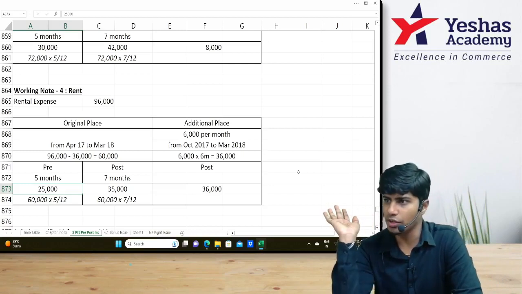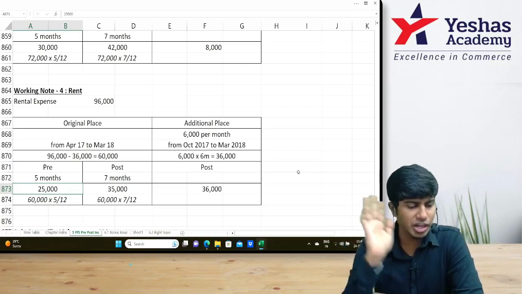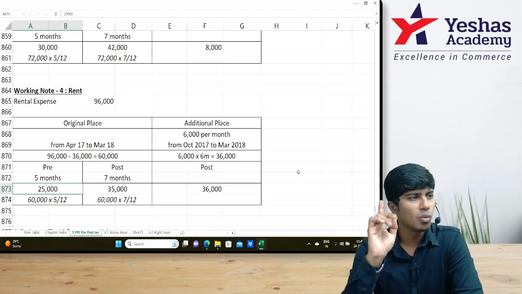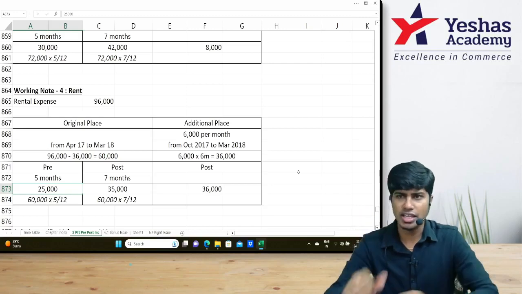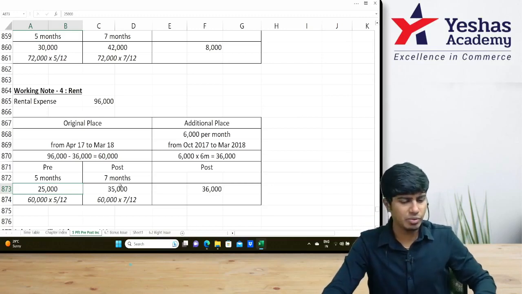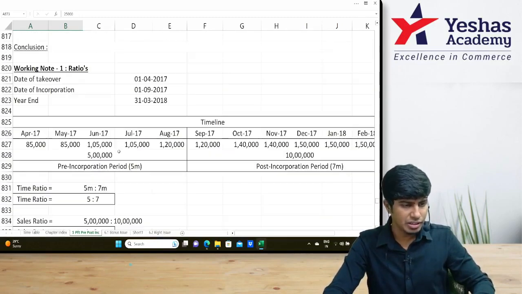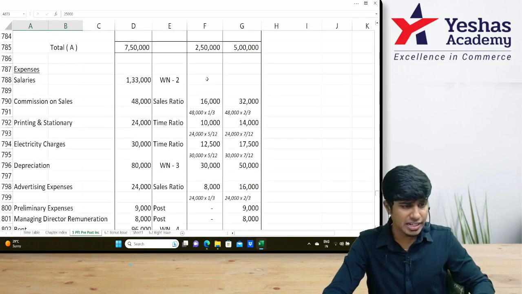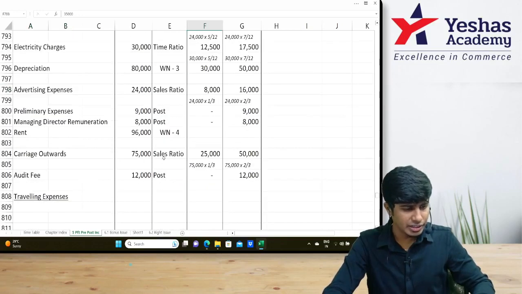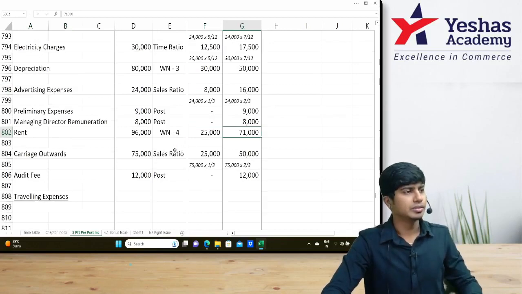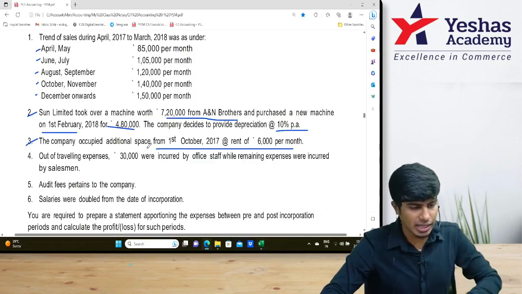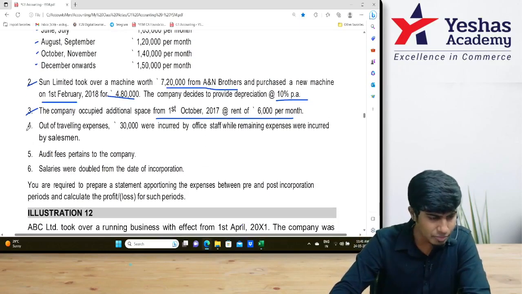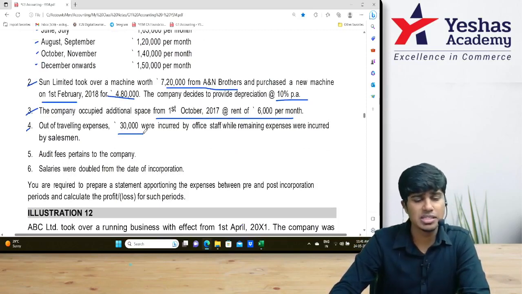Is this what you've done? Pre-incorporation is 25. Post-incorporation is 71. Sure? Yes or no? Let's write 25 and 71. What are we writing? Rent. 25 and 71. Any other item that's left? No. Next, traveling expense.